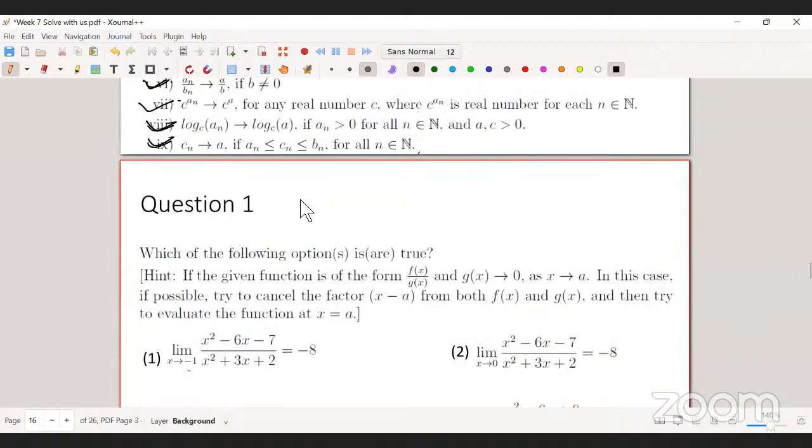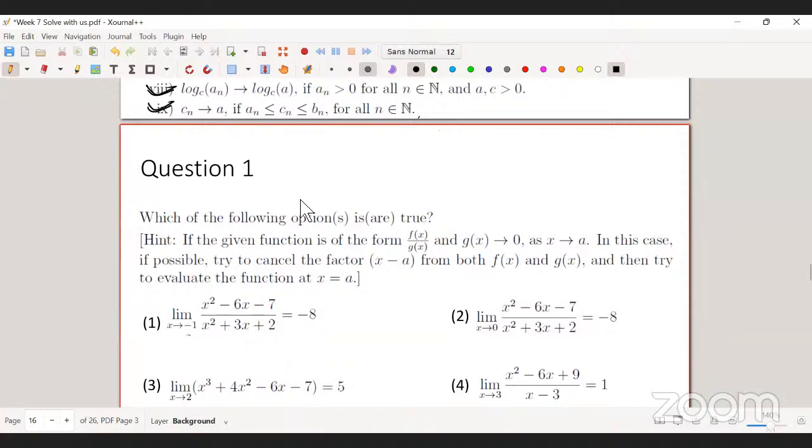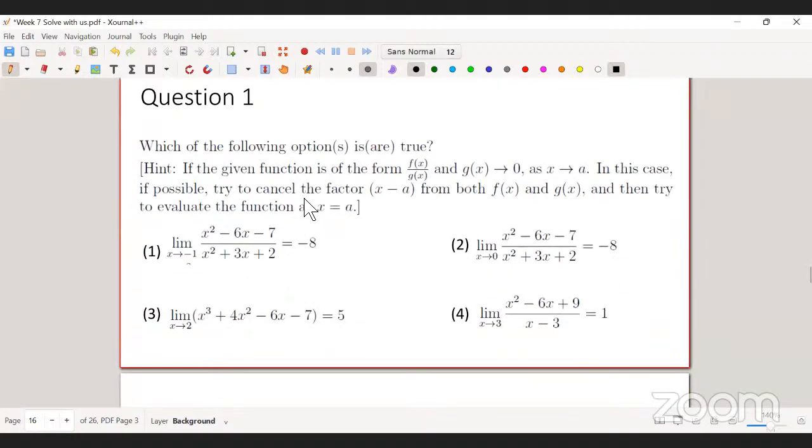Okay, so the next thing is we want to calculate the limits of a few functions, and we want to validate which of the following options are correct. Some options are given.